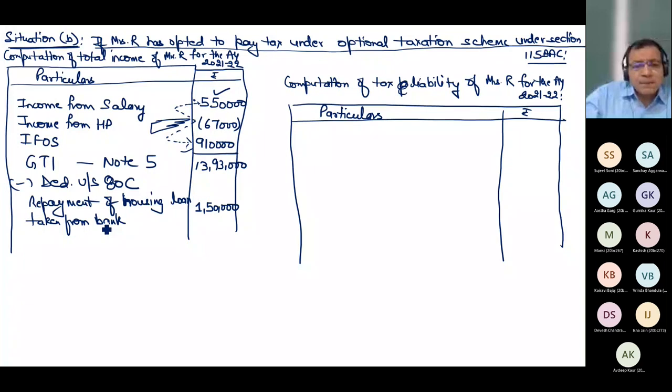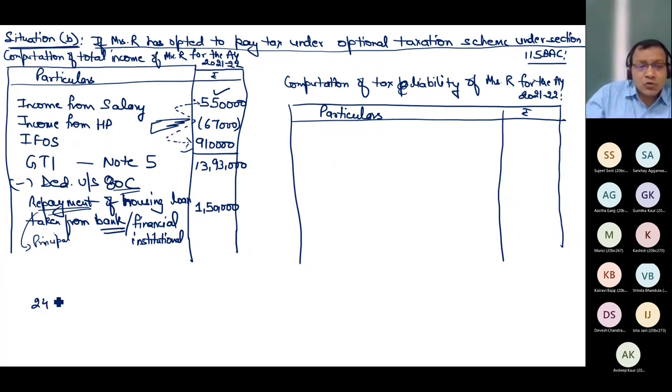But do remember that to get deduction of 80C, what you must repay? If it is a loan, then it is only principal repayment. And you must have taken it from a bank or from a financial institution, etc. From the book, you can read it. I have written it in detail. But when it comes to section 24 clause B, where you are allowed deduction of interest, then you could have taken the loan even from a relative.